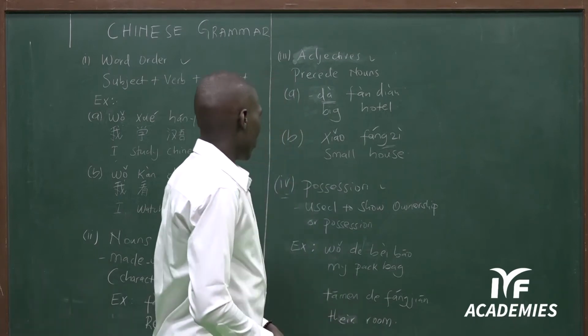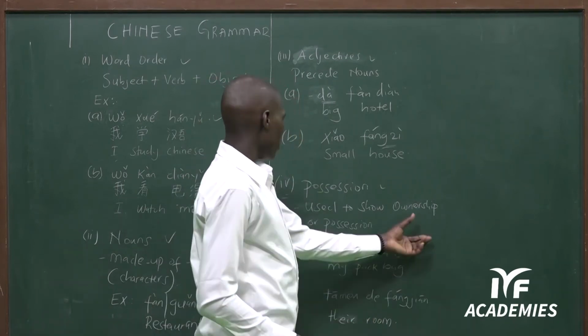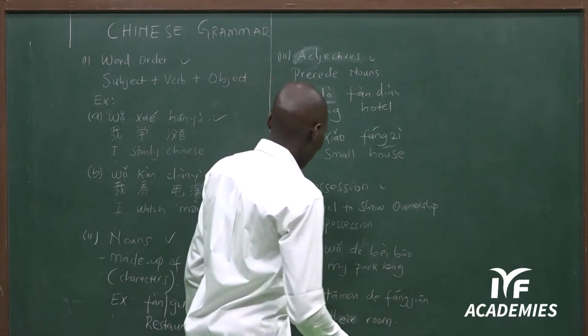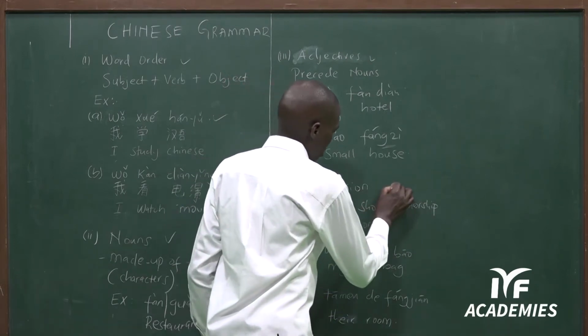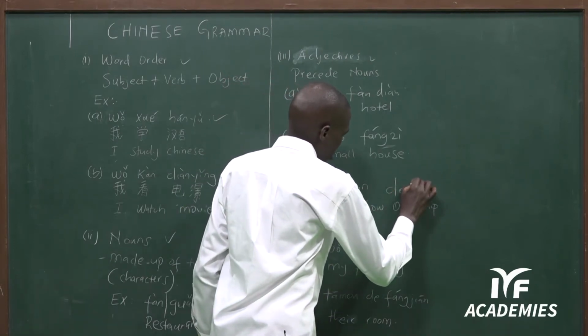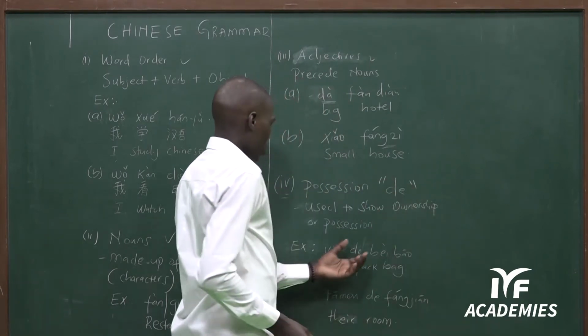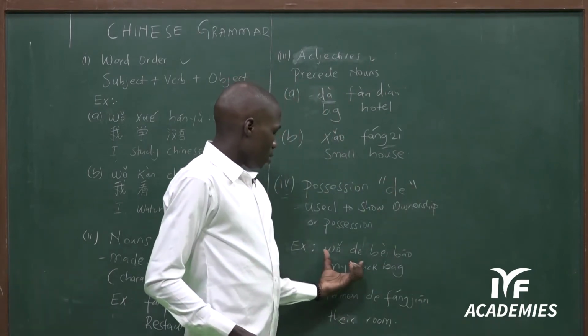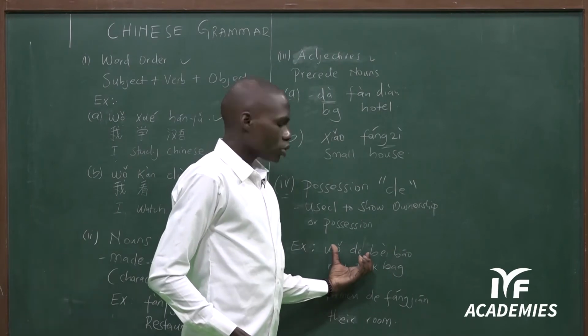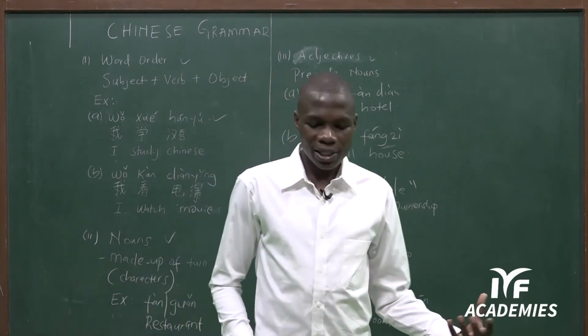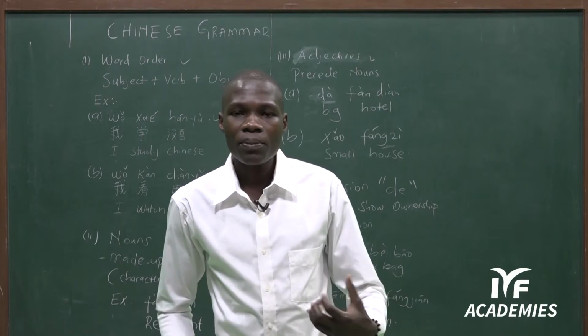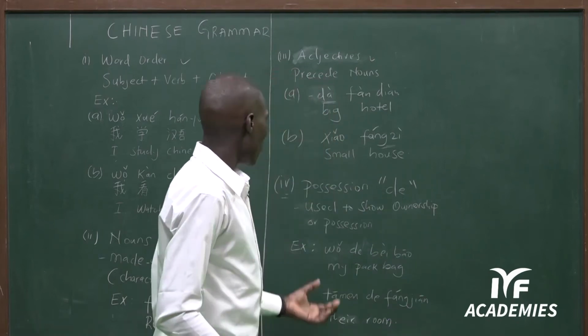So in this case, to show ownership or possession, we have de. De is used to talk about possession of something. We discussed this one a little bit in our previous lessons. So here we have de.